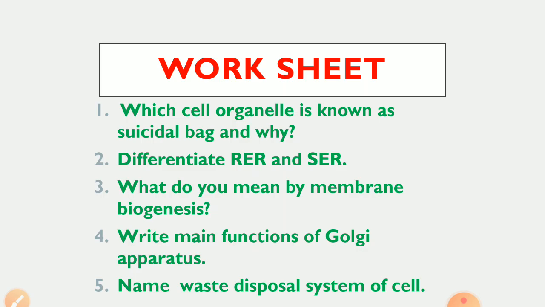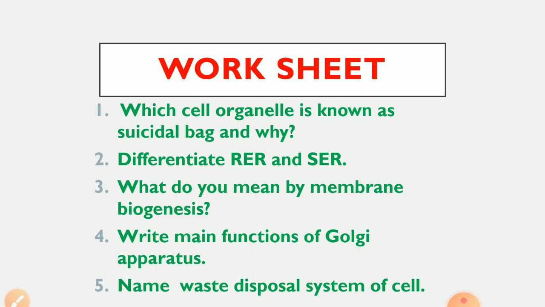Now, a small recap. As usual, a worksheet is here. First, which cell organelle is known as suicidal bag and why? Just now we have discussed, it is lysosome as it contains hydrolytic enzymes. Whenever cellular metabolism disturbance occurs, the cell gets damaged, lysosome bursts, they digest their own cell. So they are known as suicidal bag.